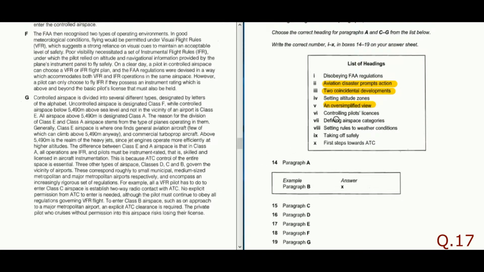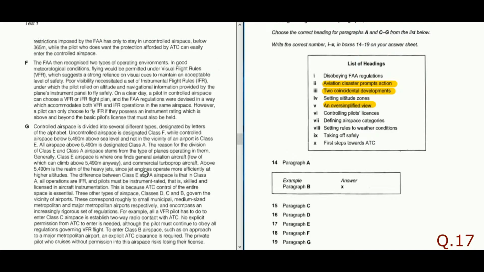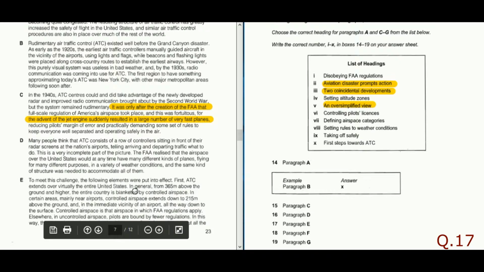So I think the option defining airspace categories will fit into this G, because the definitions like class F, class A, class D, class C are given in G. And for this one, setting altitude zone, because here the altitude is given over here, 365 meter ground and higher. The entire country's blanket means anything above 365 meter will be under the purview of ATC. So the answer of E will be setting altitude zone.